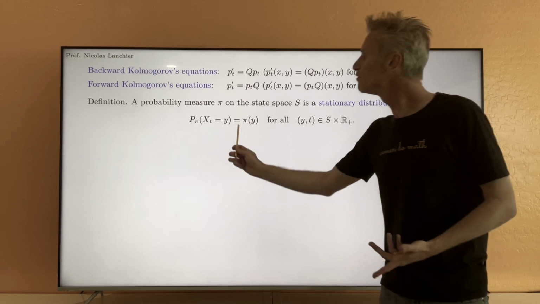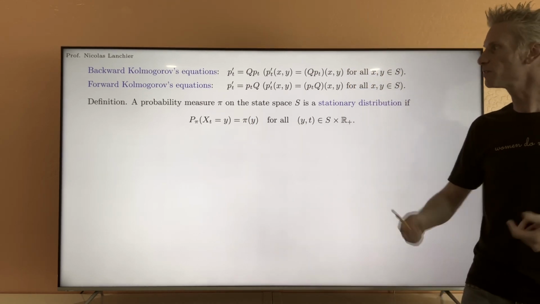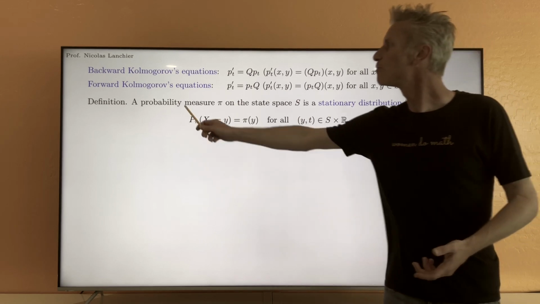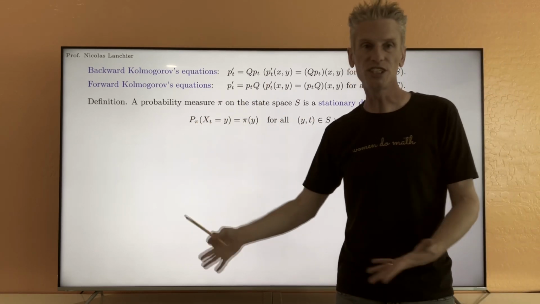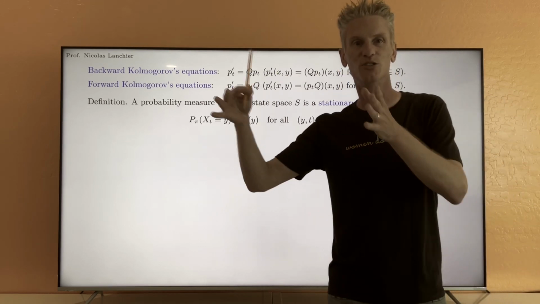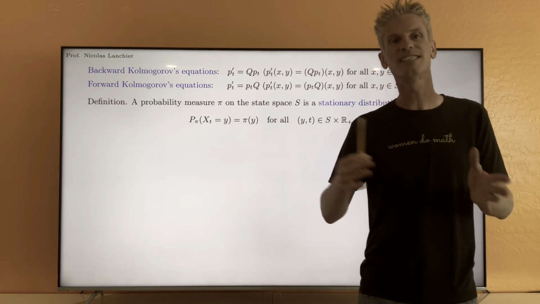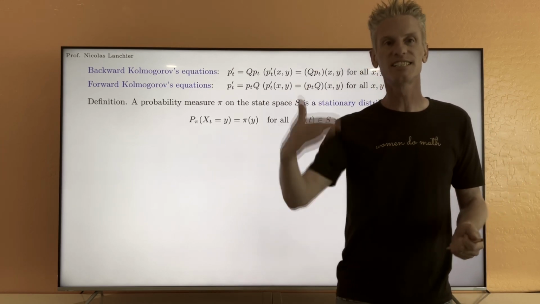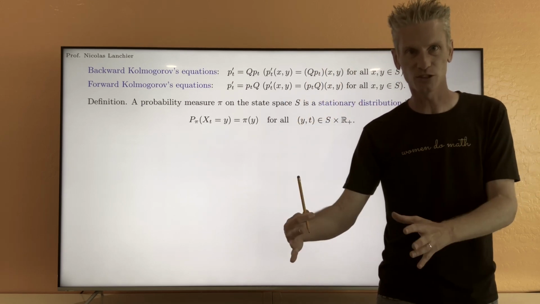You can think of pi as some kind of fixed point, but in the set of probability measures on S. Reaching the stationary distribution means that the distribution is not going to change, but that doesn't mean that the process becomes static. The process still evolves, but the distribution is fixed.